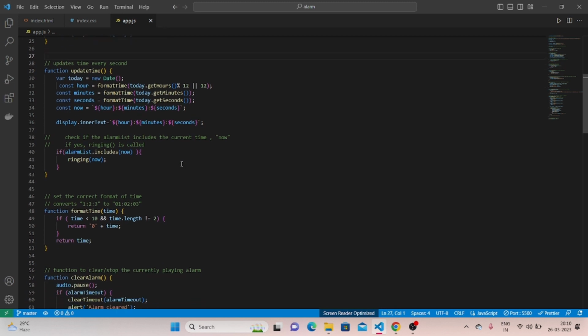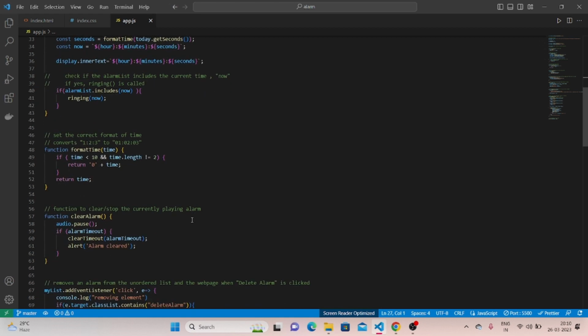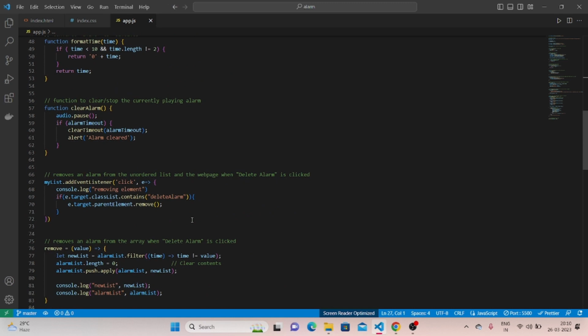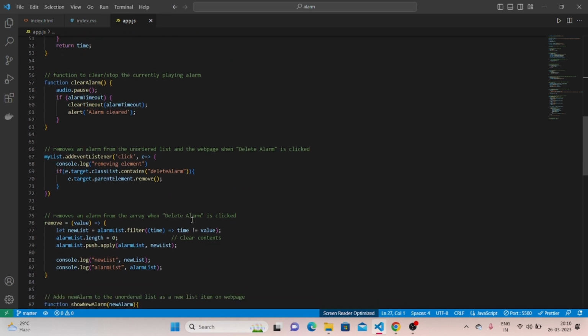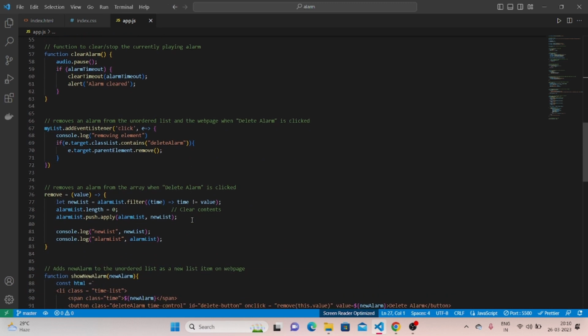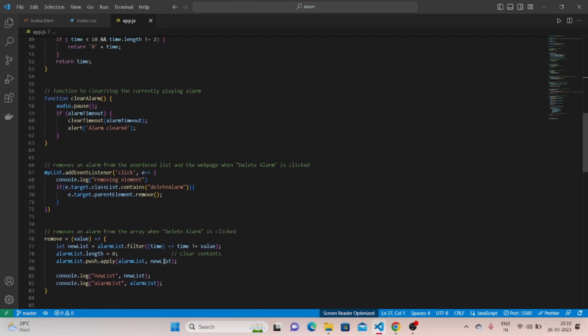As soon as we click on the delete alarm button, another event is called which removes the list item from the web page. And as you know that the new alarm timing is pushed into the alarm list, we also need to remove it from the data, that is the alarm list array. And it can be done using this function.